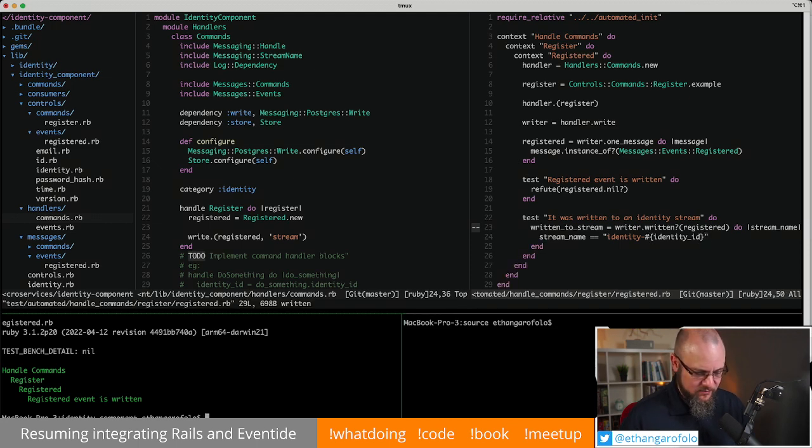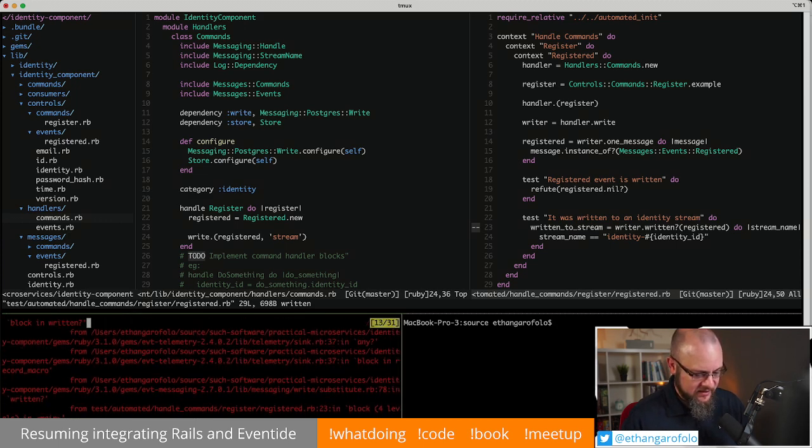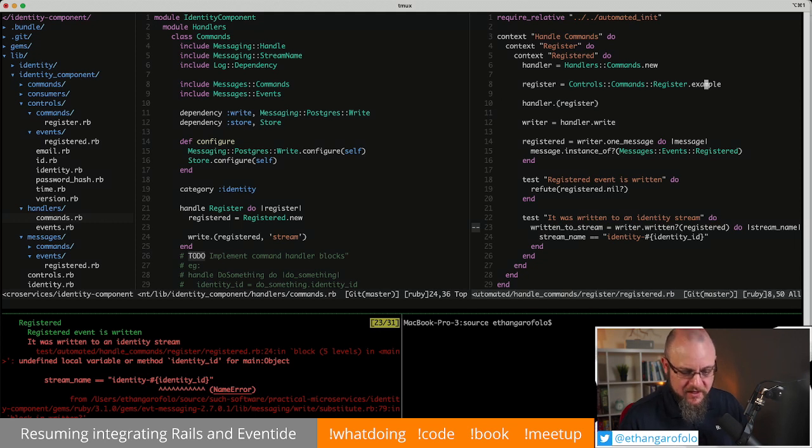And now we should fail because identity ID is not declared anywhere. Indeed. Great. Happy about that. So now here's where we start getting our preconditions pulled into the test. This is what necessitates them.